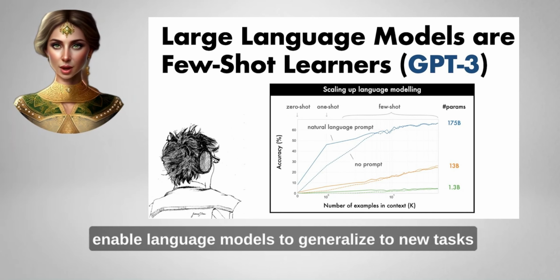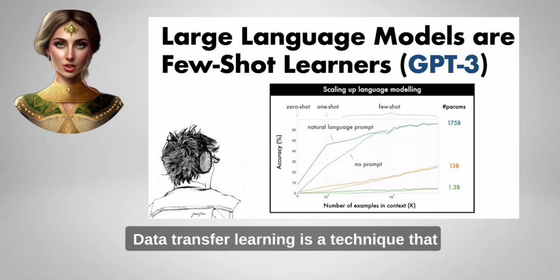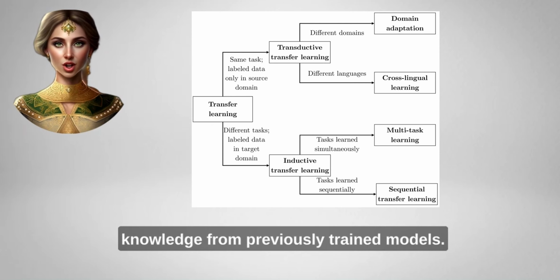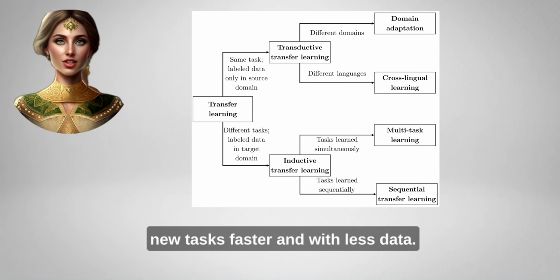0/1/few-shot learning are used to enable language models to generalize to new tasks or domains with little or no additional training data. Transfer learning is a technique that enables large language models to leverage pre-existing knowledge from previously trained models. This enables large language models to learn new tasks faster and with less data.